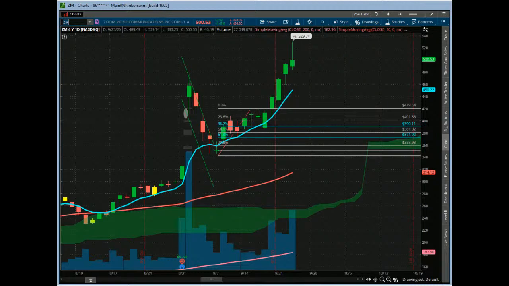So members actually did well on this. They day traded this one today, did well on it, and some of them swung it and did great on that too. So awesome stuff.